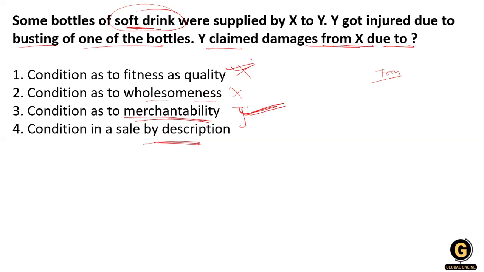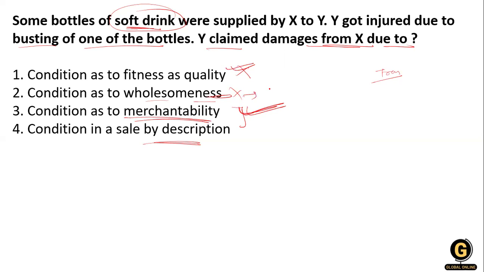And the condition of wholesomeness is another implied condition, that the goods shall be wholesome.